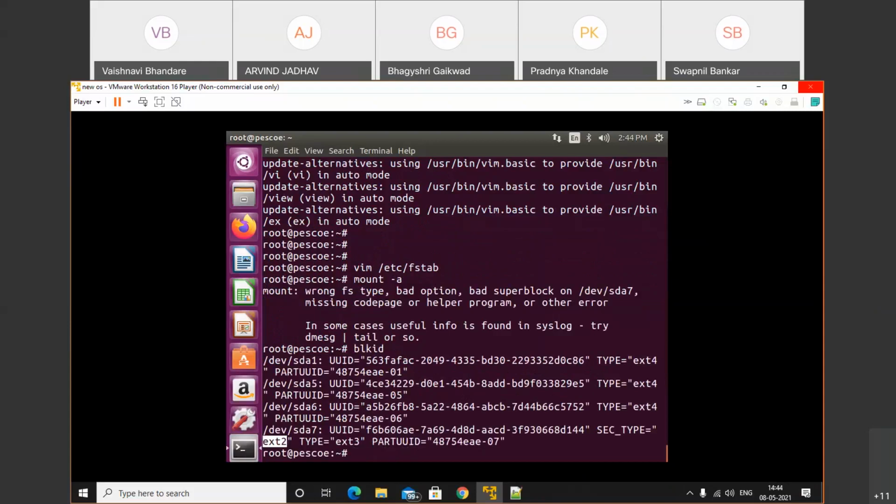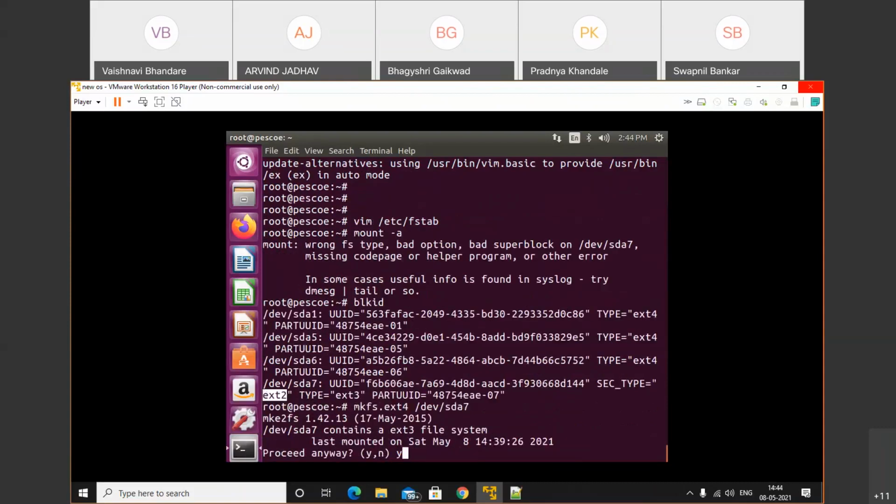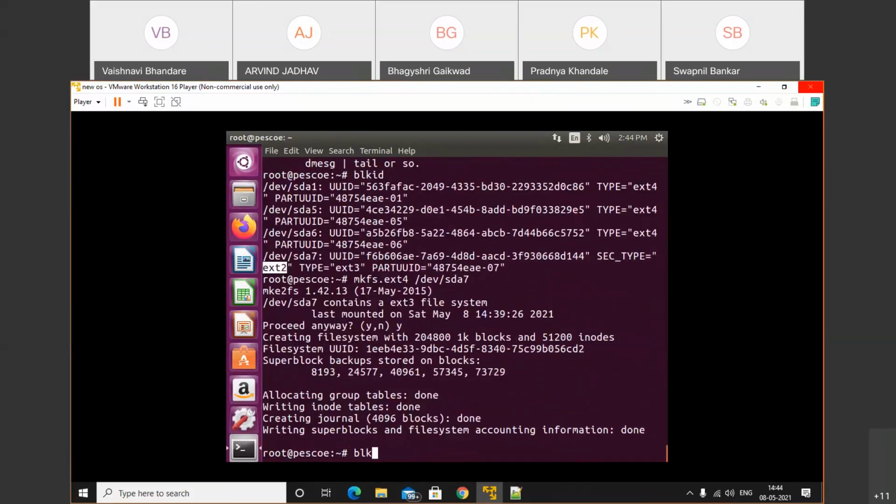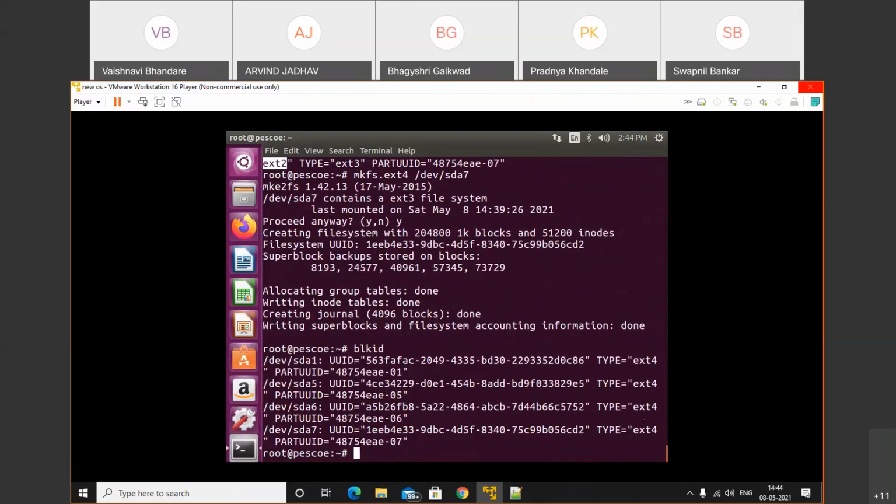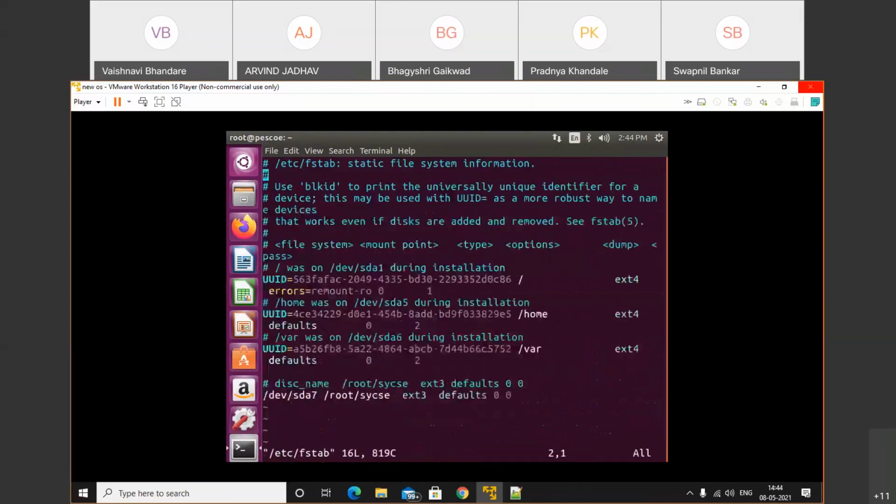So let's do one thing. We'll format one more time by using mkfs.ext4 /dev/sda7. Yes. Now check the blkid command to see whether your disk is formatted. Right now it is ext4. Now हम इसके अंदर फिर से जाएंगे VM के अंदर and here instead of ext3, we'll write ext4.